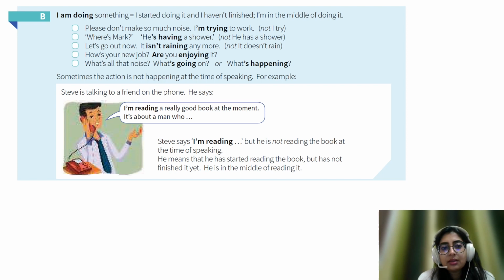As you can see in all these examples, the sentence structure goes with is, am, are plus ing. This is something you have to remember when framing any sentence in the present continuous category. The next is also a pictorial representation of a person who is talking on a phone and saying, I'm reading a really good book at the moment. It's about a man. So he is doing a task in the present and it is continuously being done.